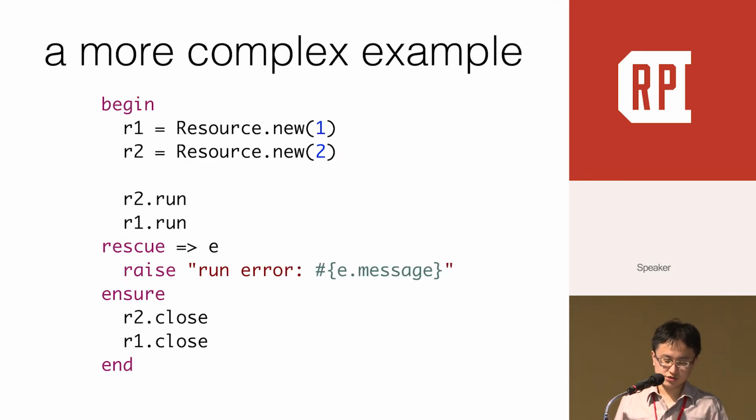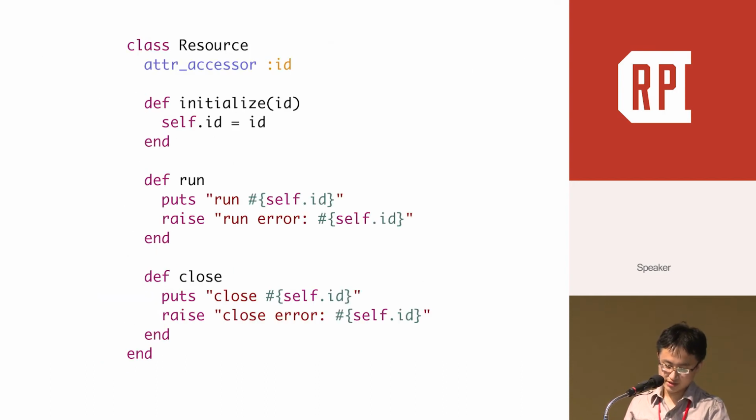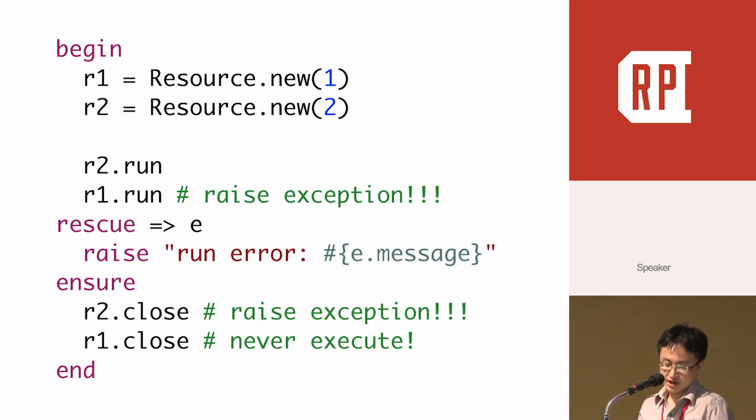Combining the above two issues, I give you a challenge here. Suppose we have two resources, R1 and R2, and we run them, and there is an ensure part which will close these two resources. Here the resource implementation will make it fail. Basically, R1 run will raise an exception, but then R2 close will also raise an exception and fail.